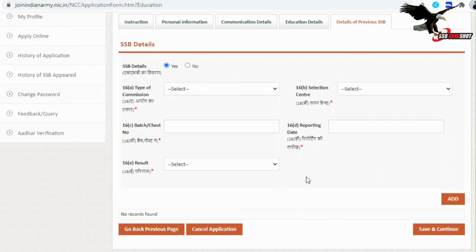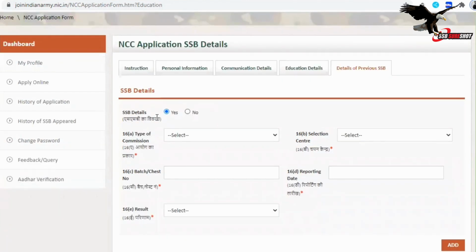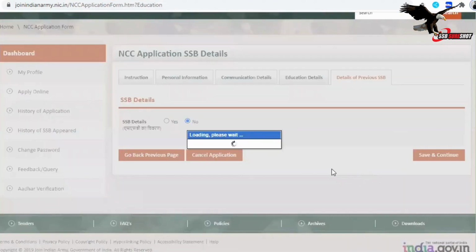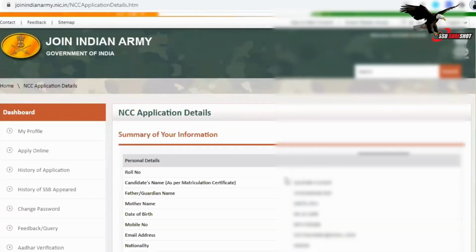So that way you can put, if you have repeated more than once, then you can keep on adding the details for n number of times, as many times as you have repeated. If you are a fresh candidate, you just click on SSB details, no, and then you can go save and continue. So this way your application is filled.